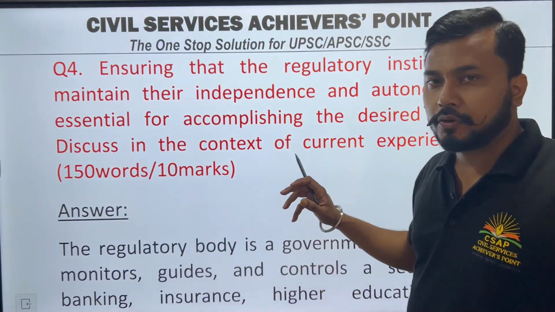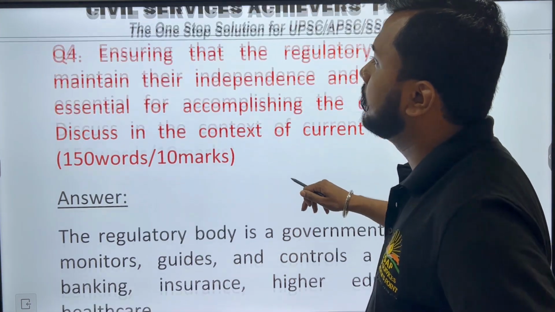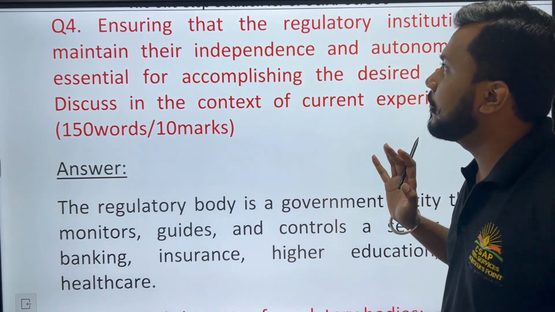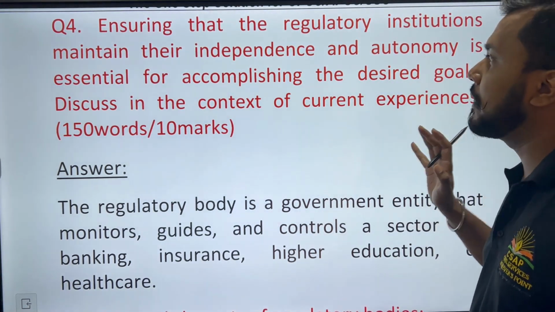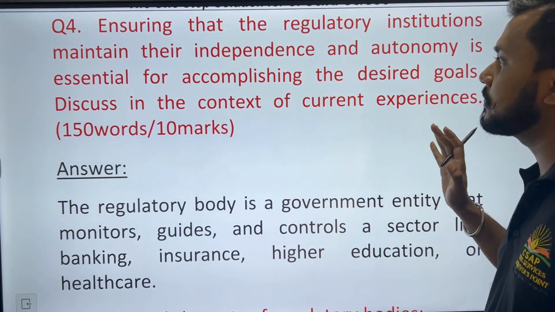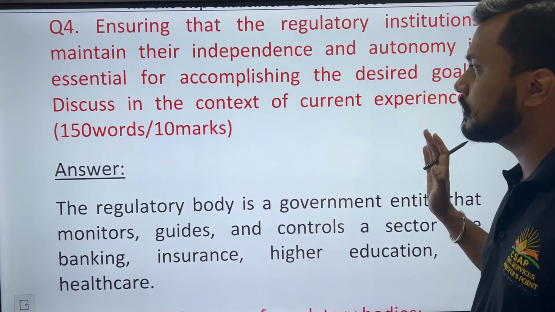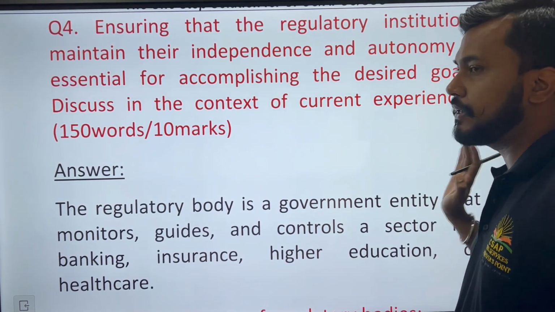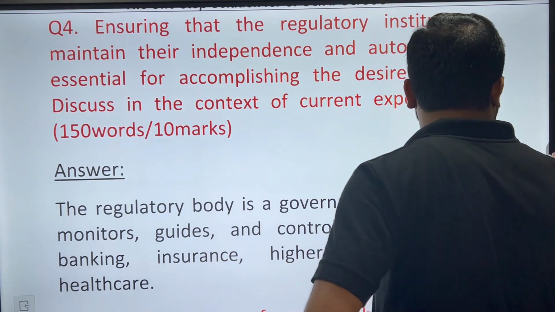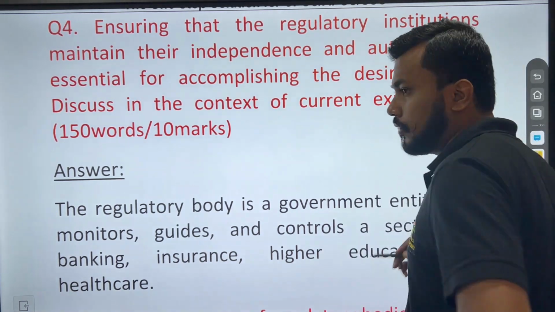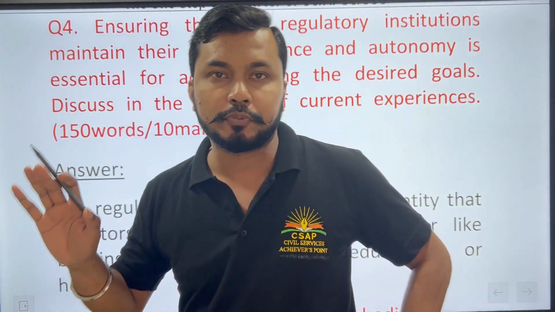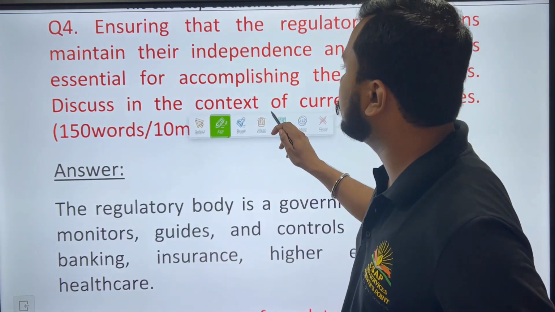let's start with question number 4. Here it has been asked: ensuring that the regulatory institutions maintain their independence and autonomy is essential for accomplishing the desired goals. Discuss in the context of current experiences. So here, what is the probable thing that has been asked in this question?